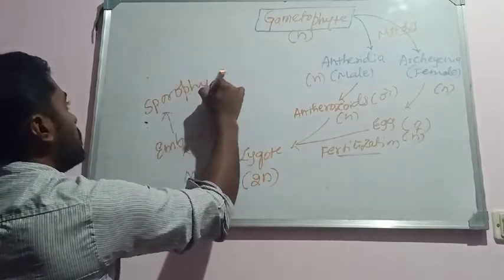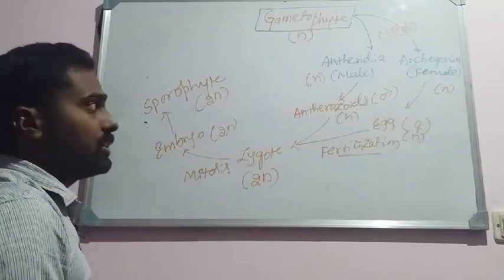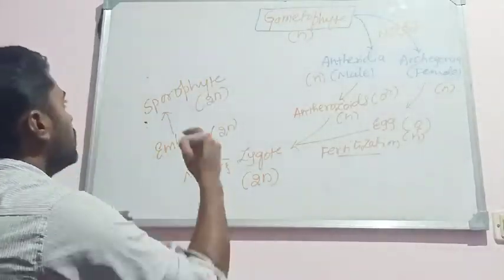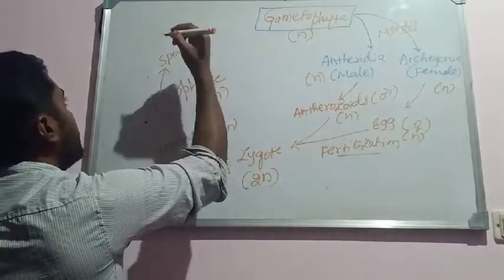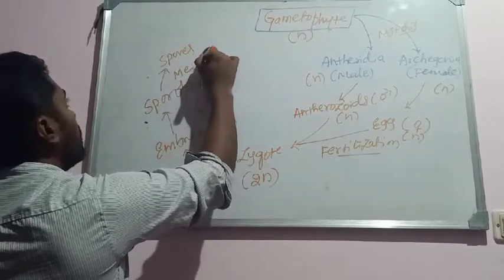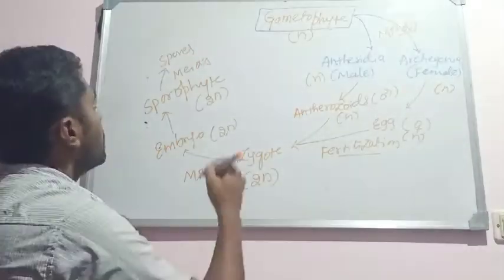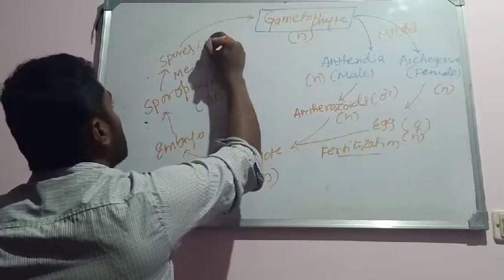The embryo later develops into sporophyte. Sporophyte is diploid in nature. Embryo develops into sporophyte and it is diploid, remember. The sporophyte produces the spores by means of meiosis. Here the meiosis takes place only once in the life cycle. The sporophyte produces the spores by means of meiosis, and the spores on germination again produce a gametophyte.